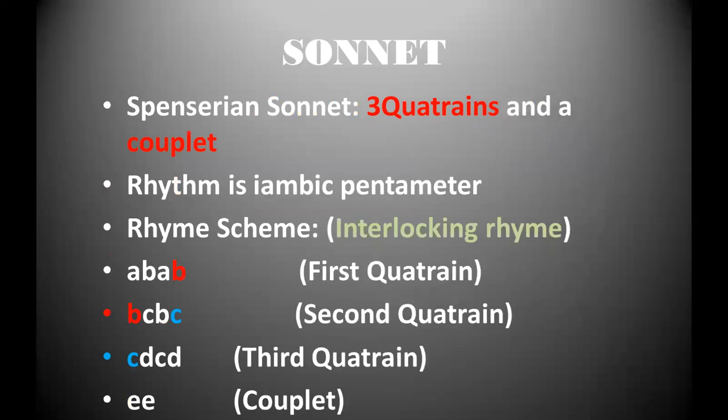Coming to Spenserian sonnet, it has 3 quatrains and a couplet, and the rhythm is iambic pentameter. The rhyme scheme of Spenser's sonnets is interlocking rhyme, because the last rhyme of the first stanza is repeated as the first rhyme of the second stanza, and it happens also from second to third stanza. So the first quatrain has rhyme scheme ABAB, second one BCBC, and third one CDCD, and in the end we have a couplet EE.